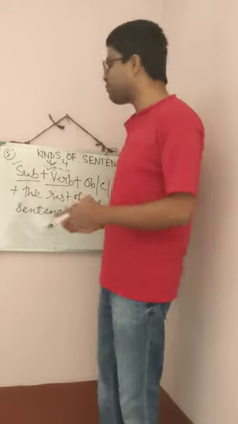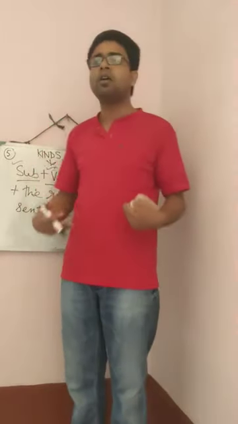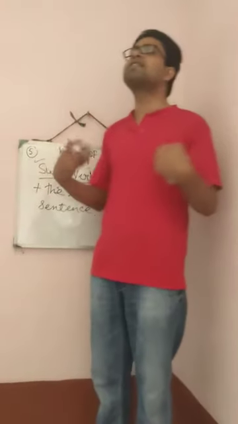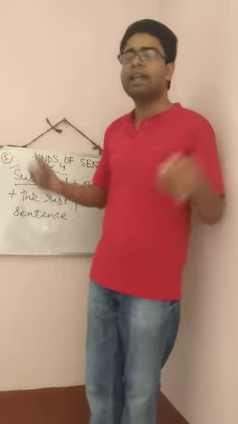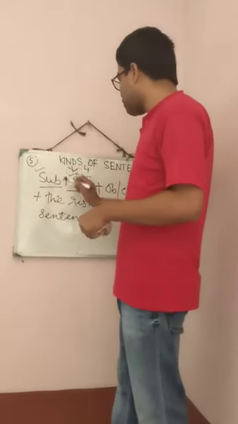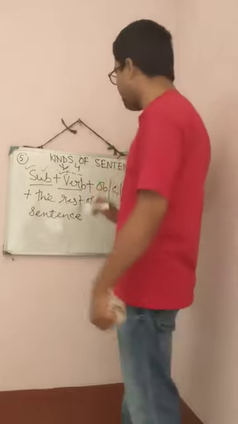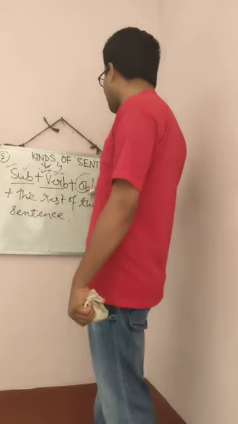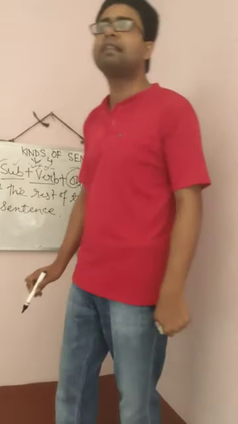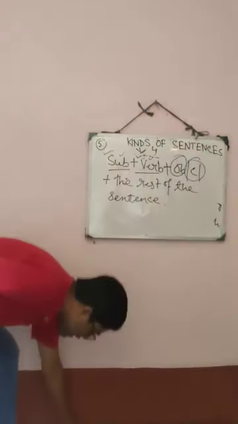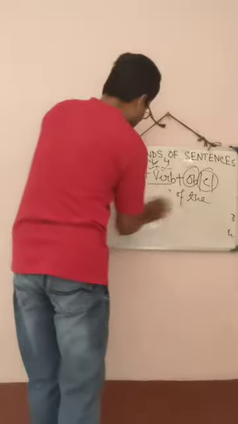Assertive sentence is divided into two parts. You have known. One is positive and the other one is negative. When you accept something, this is positive. He likes fish. This is positive sentence. If I say he does not like fish, this is a negative sentence. At the same time, you have known how to form the assertive sentence. First will come subject. Subject is very common. After that verb will come. And after that there may be object or complement. After that the rest of the sentence. It may be an adverbial phrase, a prepositional phrase or other things.